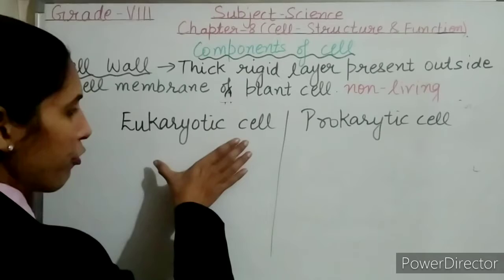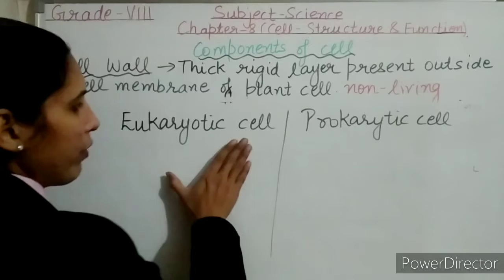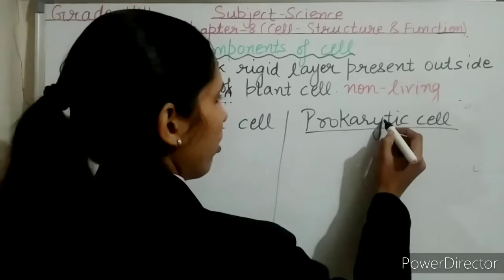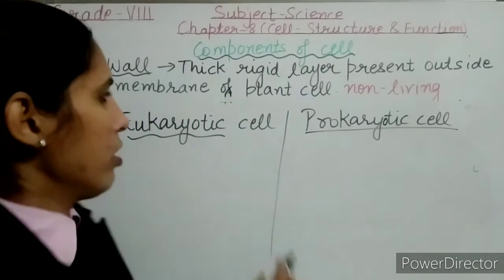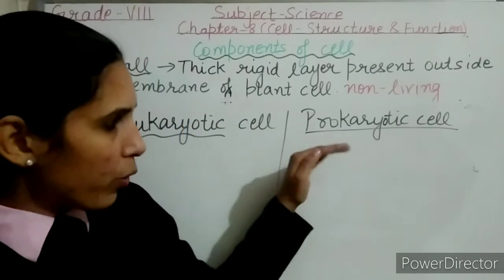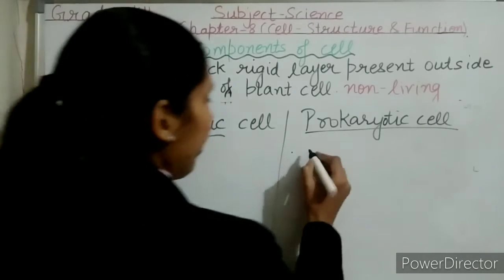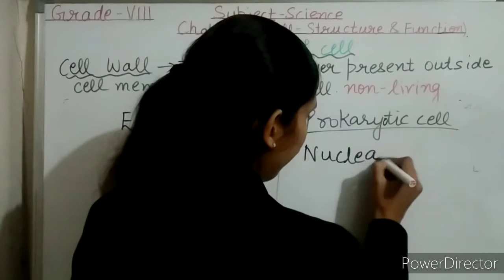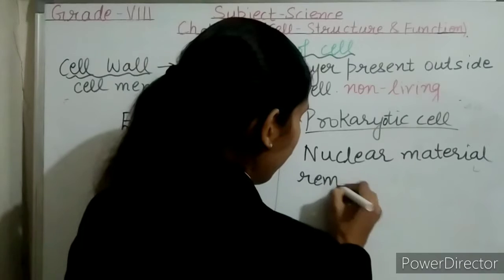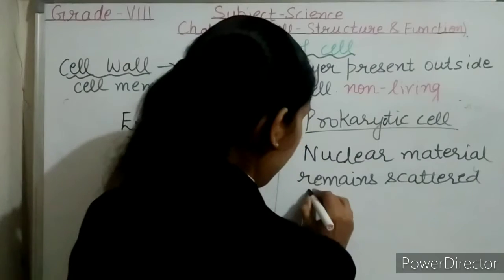Now we have understood what a cell is, and then what is the difference between the eukaryotic cell and the prokaryotic cell? If we talk about the prokaryotic cell, pro means primitive and karyo means nucleus. So in the case of the prokaryotic cell, there is no well-defined nucleus. Here the nuclear material remains scattered in the cell.